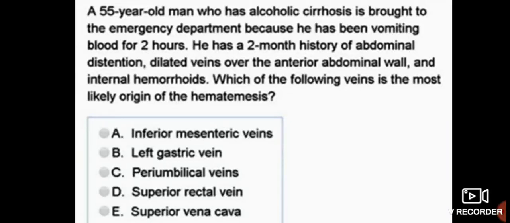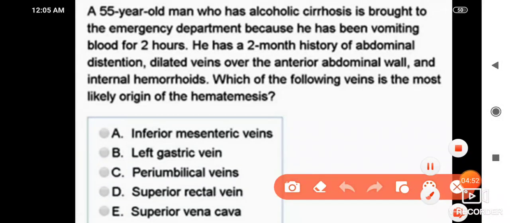A 55-year-old man who has alcoholic cirrhosis is brought to the emergency department because he has been vomiting blood for 2 hours. He has a 2-month history of abdominal distension, dilated veins over the anterior abdominal wall, and internal hemorrhoids. Which of the following veins is the most likely origin of the hematemesis? So hematemesis here is due to, think guys, pause this video, take your time. The best answer here is